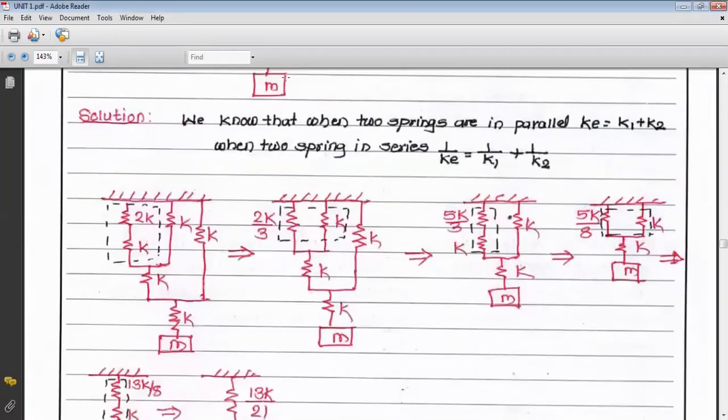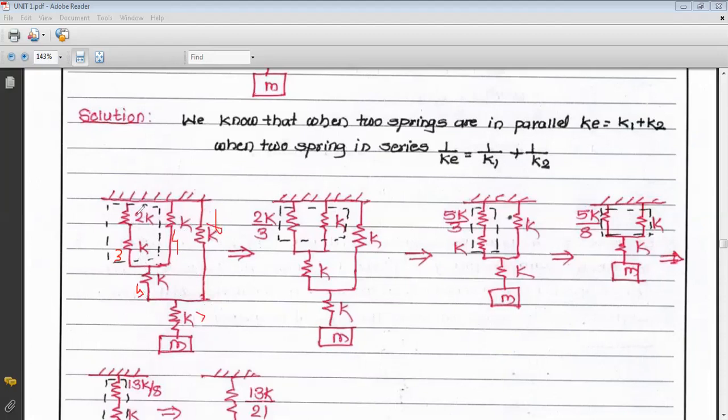So in the next diagram, 2K is the addition of springs 1 plus 2. This is the third spring, this is the fourth, this is fifth, this is sixth, and seventh.